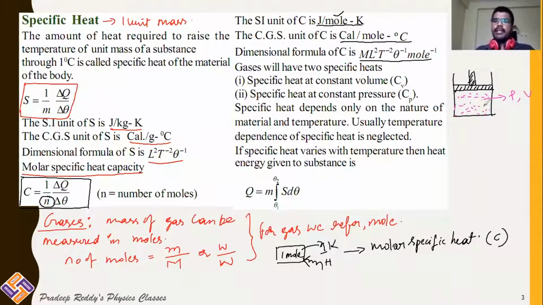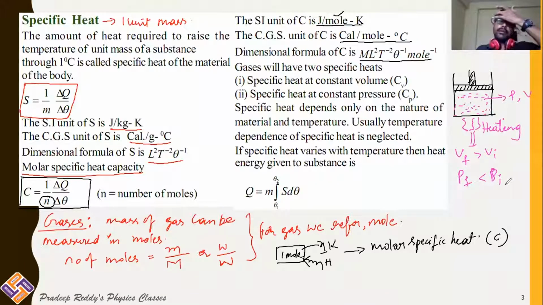When you are providing heat energy, what would happen? Pressure can increase or volume can increase. Usually, if you are heating a gas, this substance would undergo expansion. Final volume Vf will be greater than initial volume Vi. As volume increases, pressure should decrease, so final pressure is less than initial pressure.